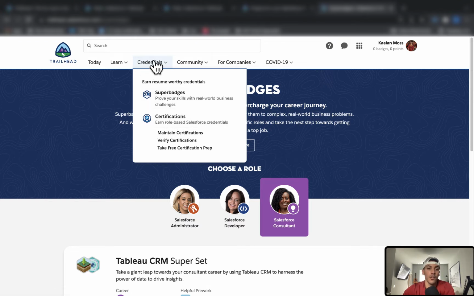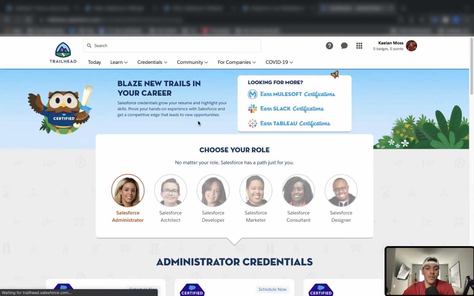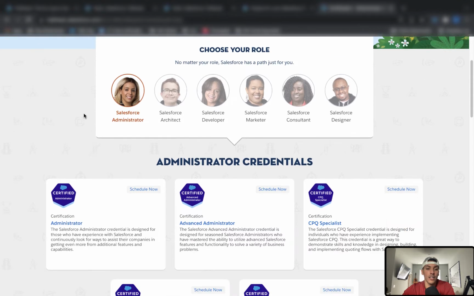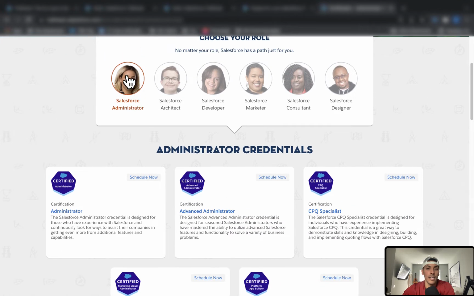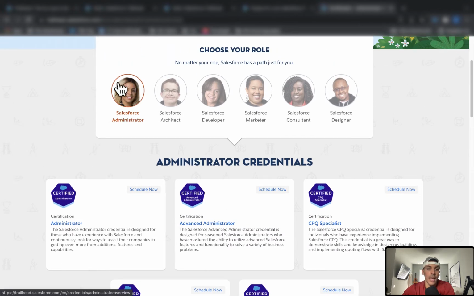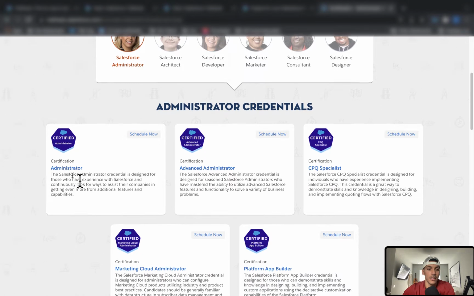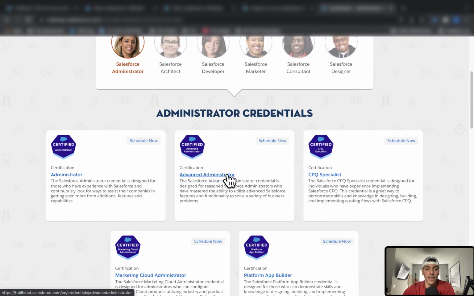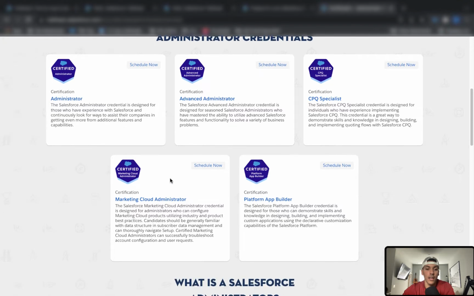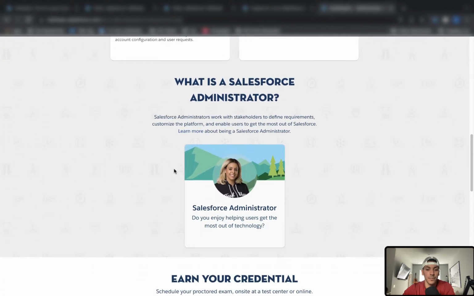So hover over credentials at Trailhead and click on certifications when you get there. And when you get there, go ahead and just look at the different certifications you can get based on being a Salesforce administrator. So you can get the Salesforce admin certification, advanced admin. You can get all these different certifications here.